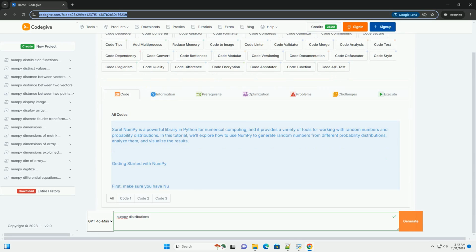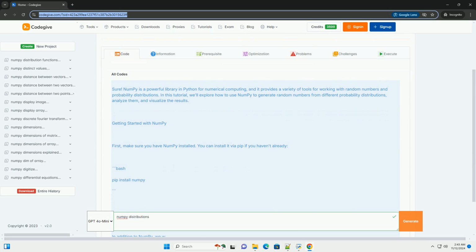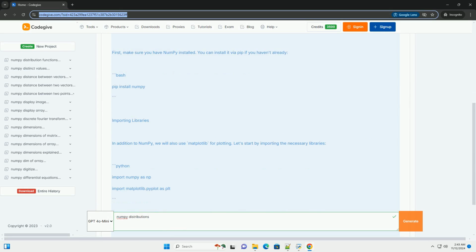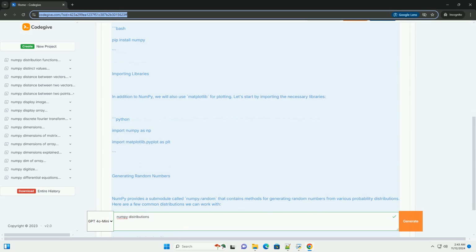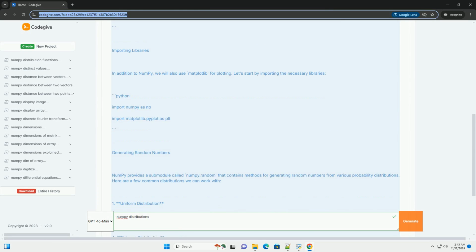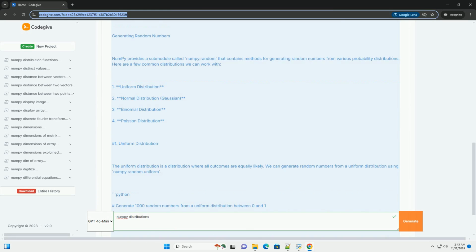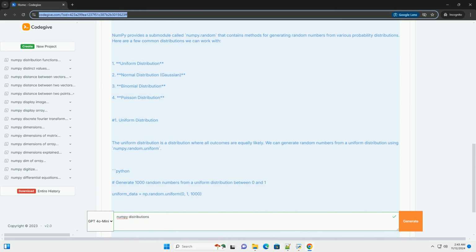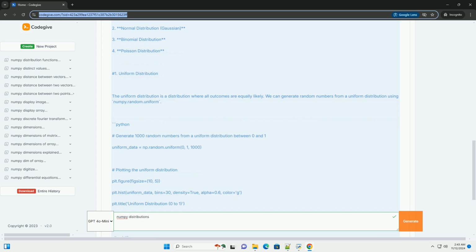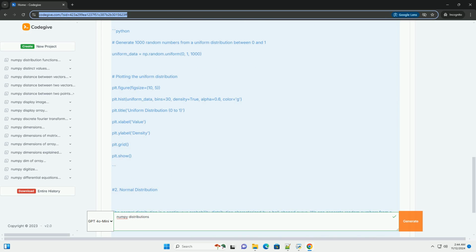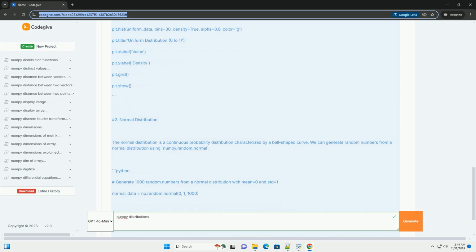Sure. NumPy is a powerful library in Python for numerical computing, and it provides a variety of tools for working with random numbers and probability distributions. In this tutorial, we'll explore how to use NumPy to generate random numbers from different probability distributions, analyze them, and visualize the results.